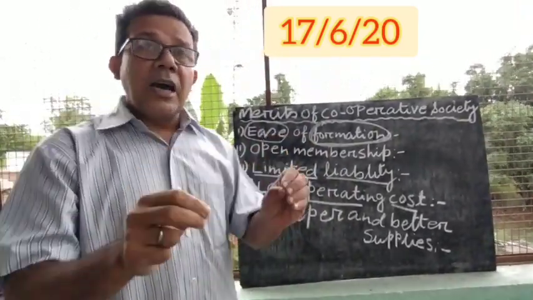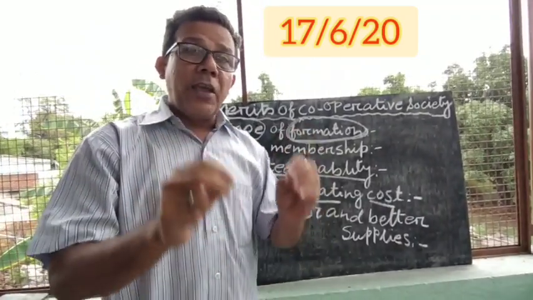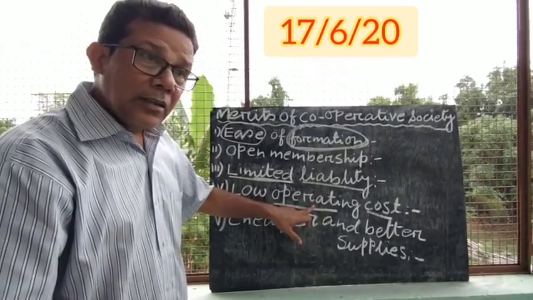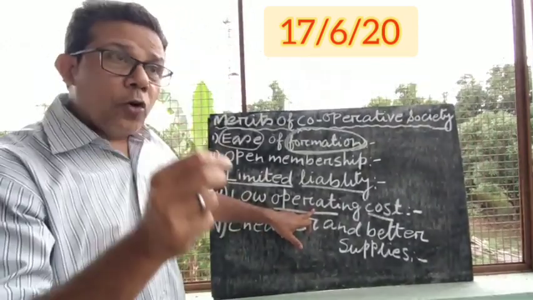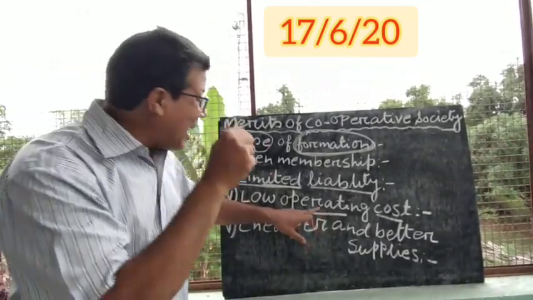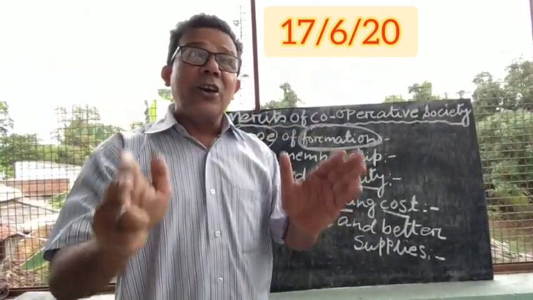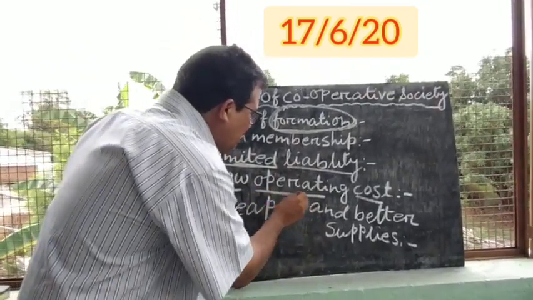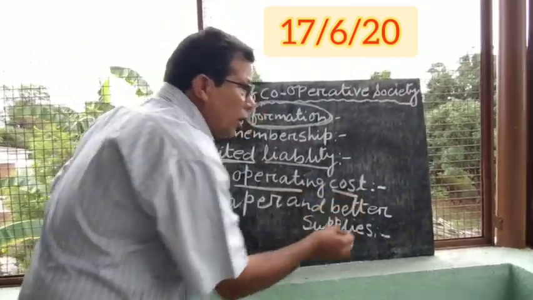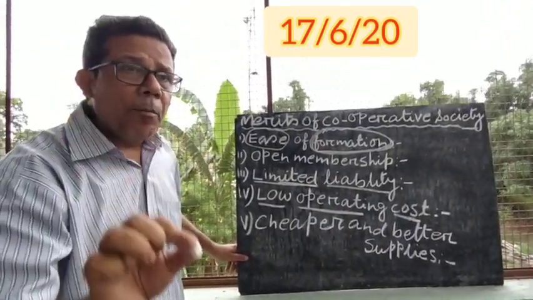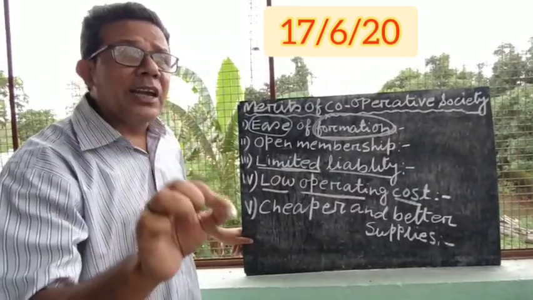That means they are not taking any fixed salaries and wages in cooperative societies. Therefore, the operating cost of the cooperative societies is less than other kinds of business. One more thing you must know, in cooperative societies, everything of the business is being managed by the members of the cooperative society.